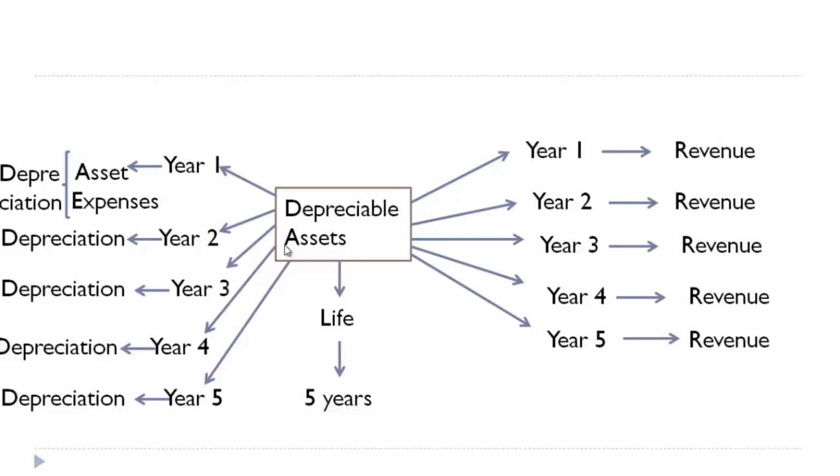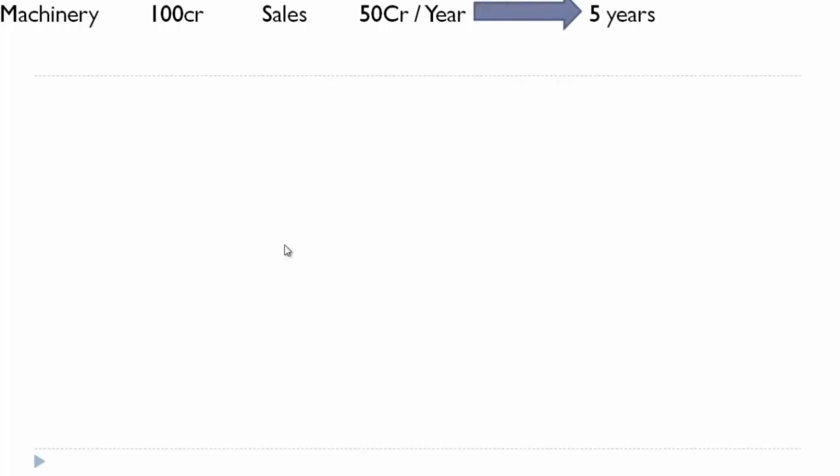To understand this concept even in a fair way, we'll look at this example. Let's say there is a machinery costing 100 crore. The cost of the machinery is 100 crore, and this machinery is capable of generating sales of 50 crore for every year, and this machinery has a life of 5 years. So cost of machinery is 100 crore. It can generate 50 crore of revenue every year, and it can generate solidly for next 5 years. So 250 crore revenue is assured out of this machinery.